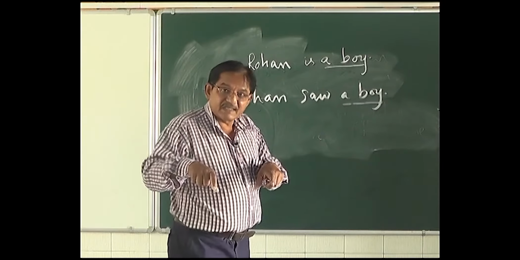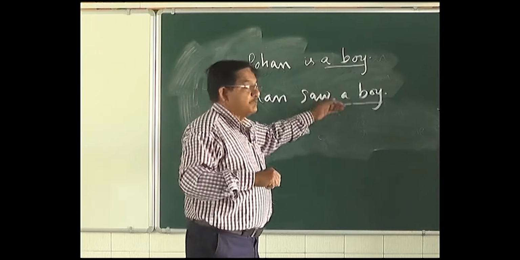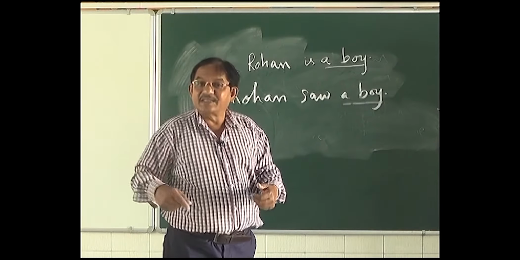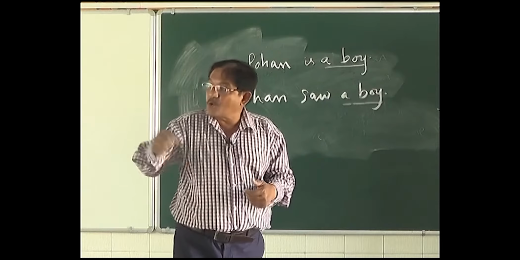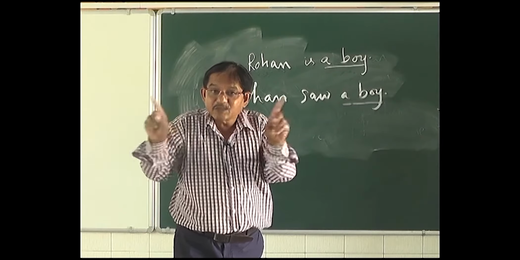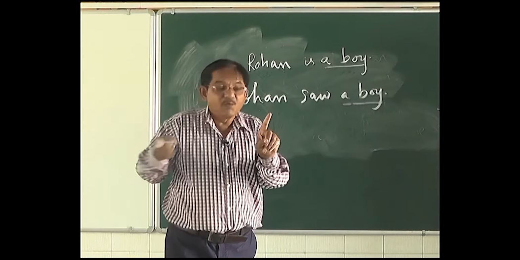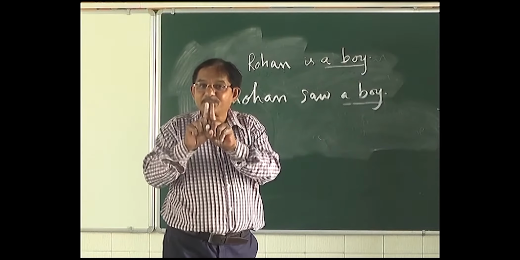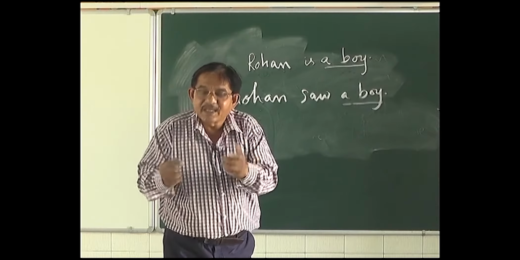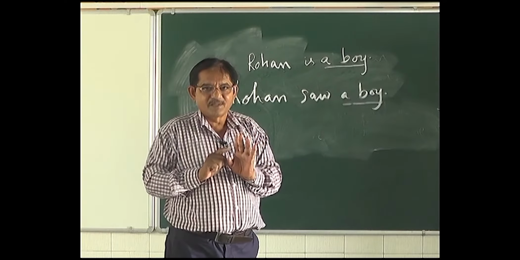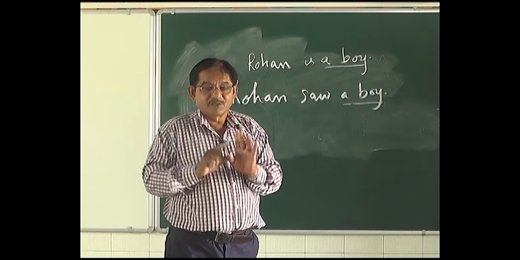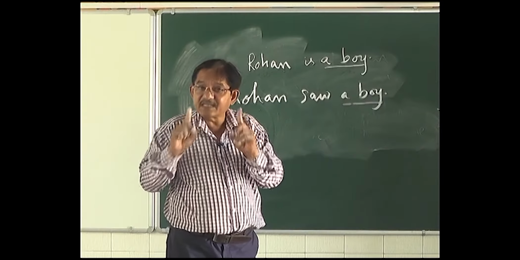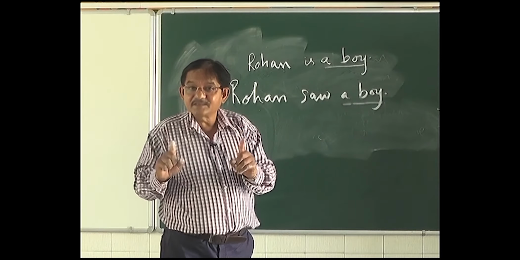In this sentence, Rohan is Rohan and boy is some other person. So there are two people there. One is the subject and the other is the object. But in Rohan is a boy, there is only one person. Rohan is the boy, boy is Rohan. So there is no object there. Is it clear? Okay.